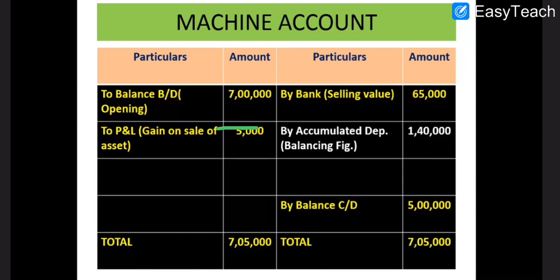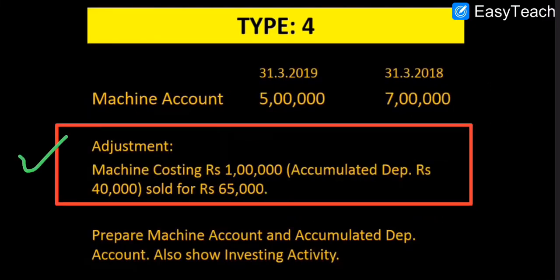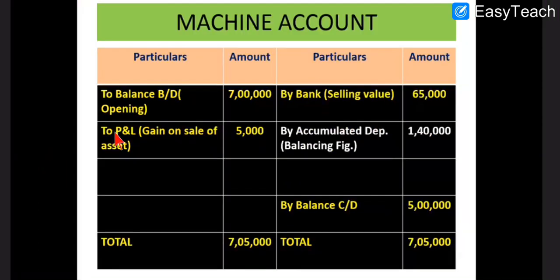The 7 lakh opening balance I have written here on the debit side of the machine account. And the closing balance is 5 lakh. Then the machine sold for 65,000, and the profit on the sale of asset is 5,000, with the same calculation: cost minus depreciation, compared with the selling price. So the gain on sale of asset is 5,000.